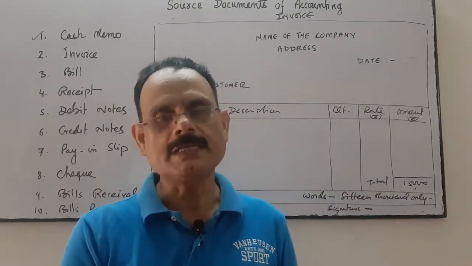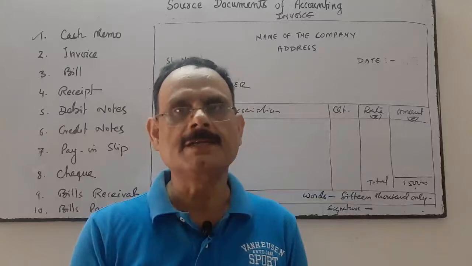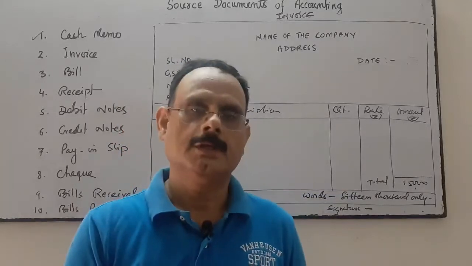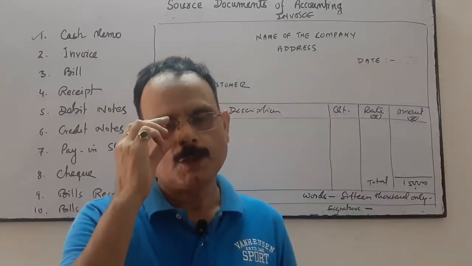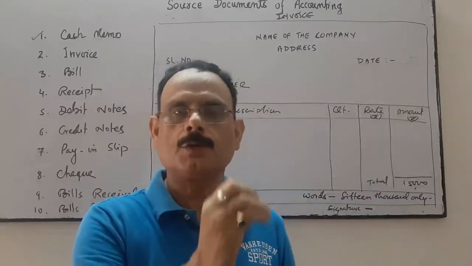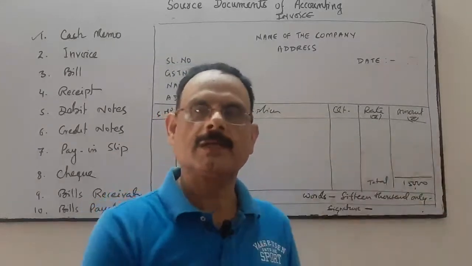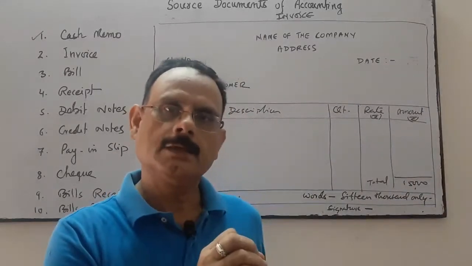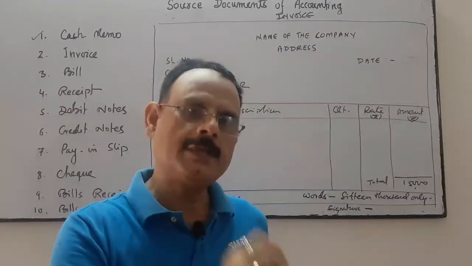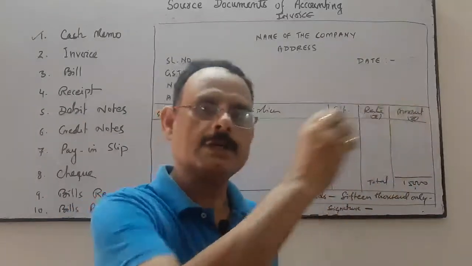So invoice and bill are sometimes used interchangeably. So invoice means when we sold the goods on credit to our customer, then we give the invoice to the customer, issued by us.